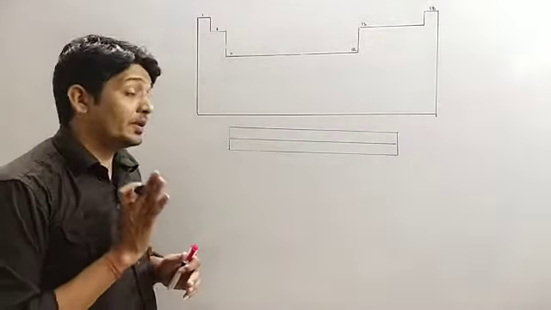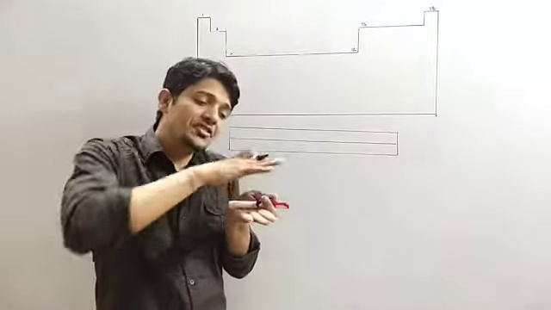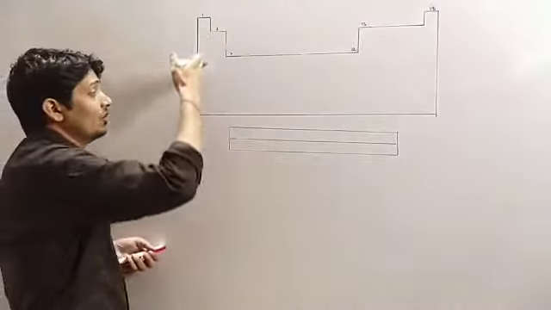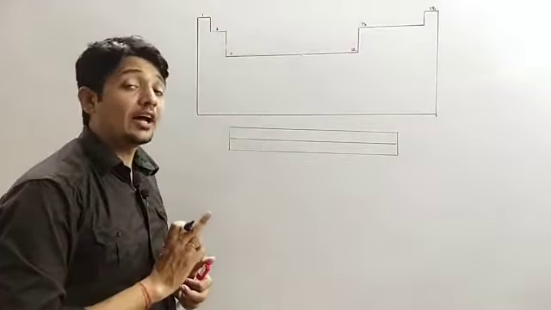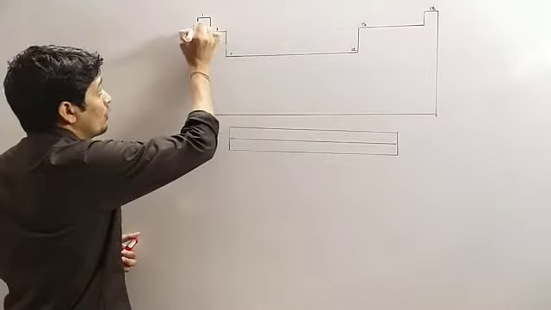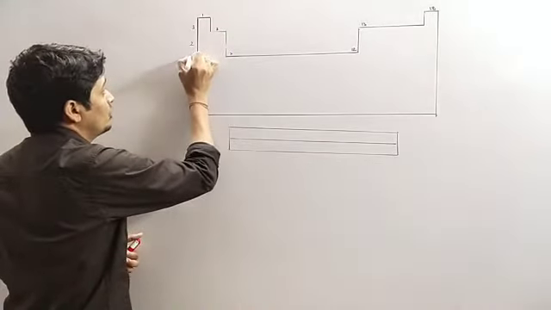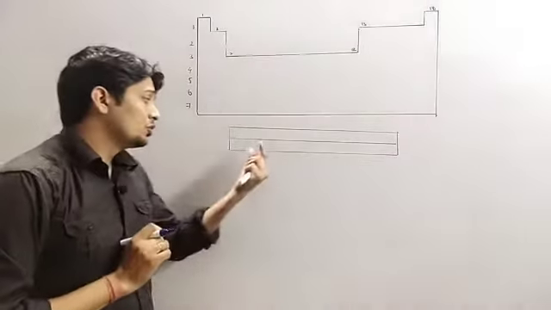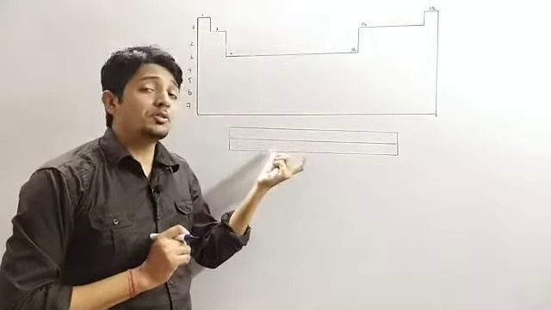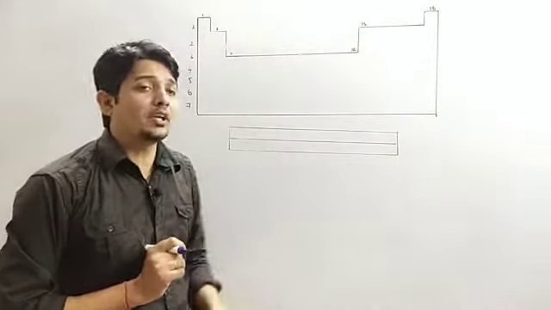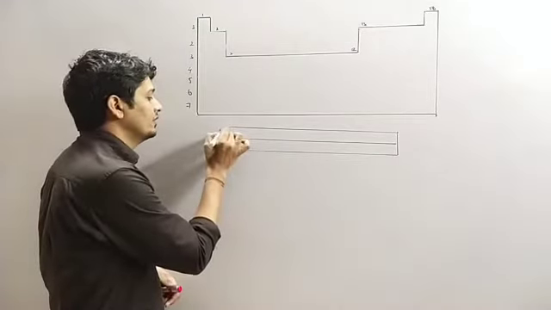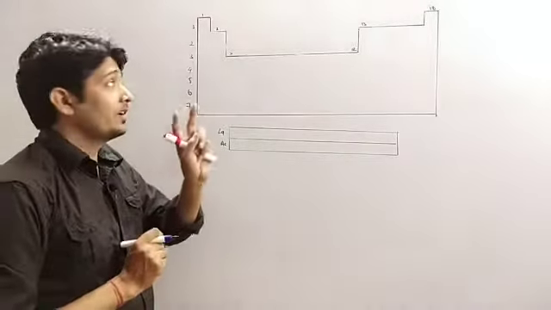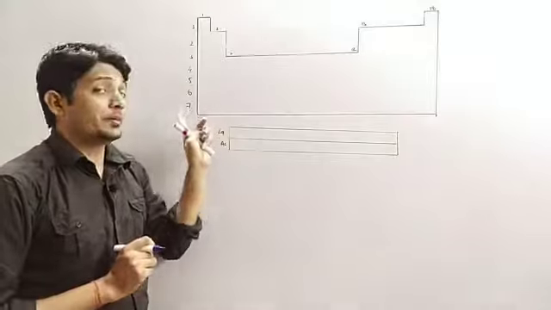And the horizontal rows. What is the meaning of horizontal? The horizontal is the line which passes parallel to the earth's surface. There are 7 horizontal rows in the modern periodic table called periods, and they are numbered from 1 to 7. And two series right at the bottom of the modern periodic table are called f block elements. They include lanthanoids and actinoids. So in the modern periodic table we have 18 groups and 7 periods.